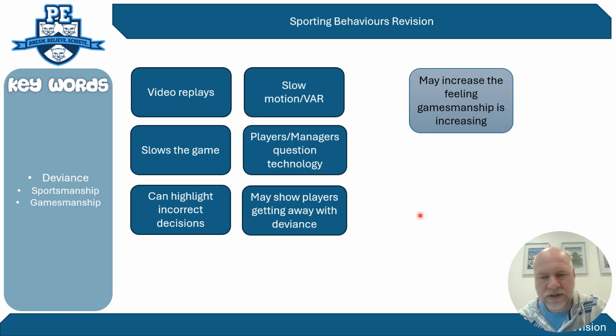Okay, now this one question has come up once, and it's worth having in the back of your mind about how it links into this. It's questioning whether video replays are good or bad in sports scenarios, and linking that into sporting behaviours. So video replays such as slow motion and VAR are your examples if you were going to use this. Now, there are benefits, obviously, of helping the referees make correct decisions, helping sanction players and trying to eliminate deviant behaviour.